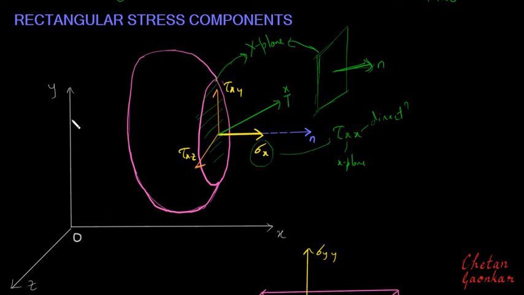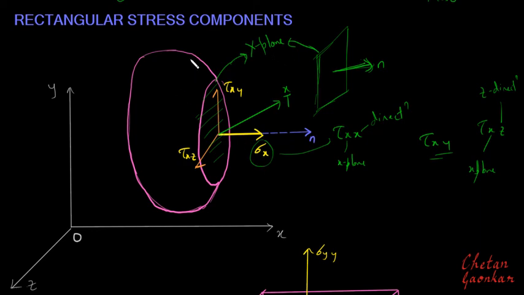Similarly, its projection along y-axis will be this component, and it will be tau xy. The reason to call it tau xy is because it is again acting on x plane, but now it is going in y direction. Similarly, its third component in z-axis will be tau xz. The reason to call it tau xz is because again same x plane, but it is acting in z direction. So this is how I can resolve the stress vector Tx in x, y, and z direction on x plane.